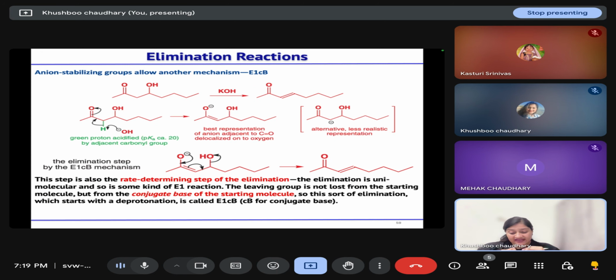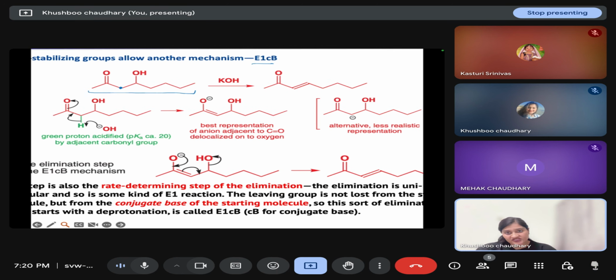Then, if we have an anion stabilizing group, that generates another mechanism, that is the E1cB mechanism. Now, if we have this example where an active methylene compound or carbonyl compound is there, the base will abstract the proton and this enolate ion will be generated.